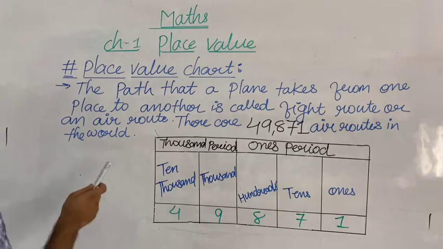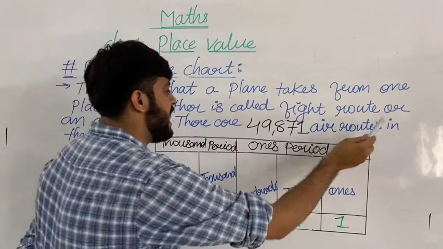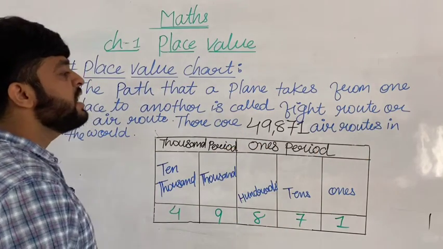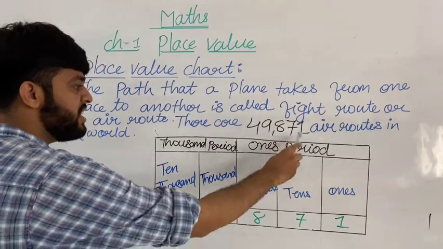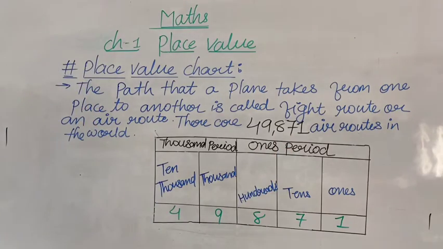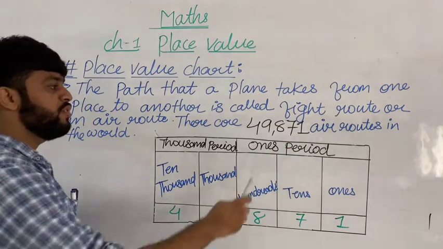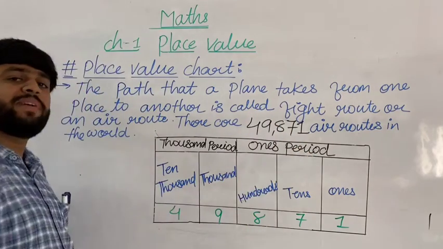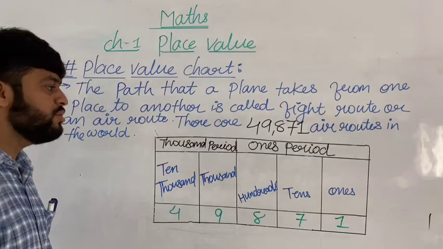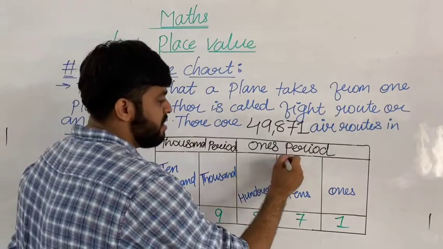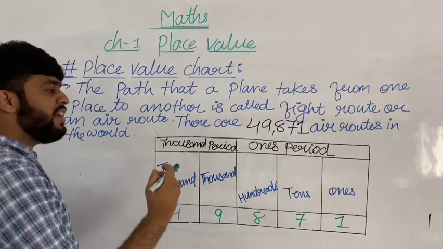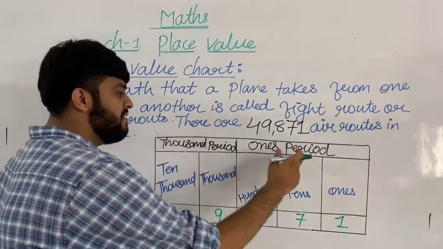In the whole world, how long is the air route line? 49,871. Then we put 49,871 in a place value chart and we do the separation. First is the ones period and here is the thousand period. Why do we separate the thousand period and ones period?